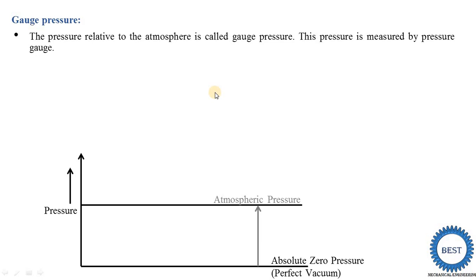Gauge pressure is measured with respect to the atmospheric pressure. That's why the word relative is used here. The pressure measured with respect to the atmospheric pressure is called the gauge pressure, and this pressure is measured by the pressure gauge. Earlier we studied about the